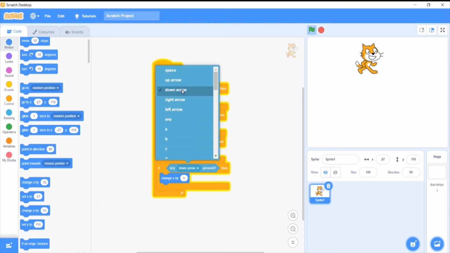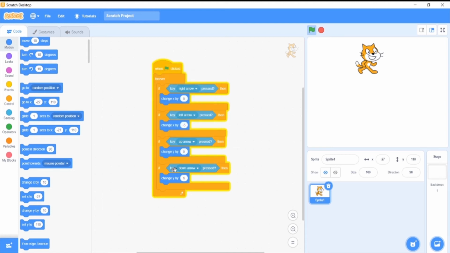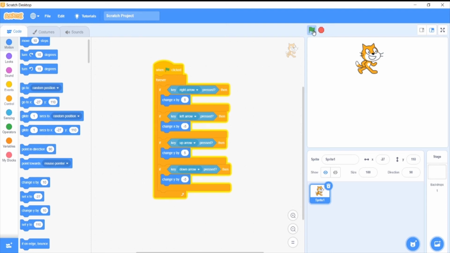We have to type when the down arrow key is pressed, change y position by -5. As I told you, to change the x position backwards we type -5, and the same for y position. Now once you click this, you will see the character moving everywhere, in all positions.